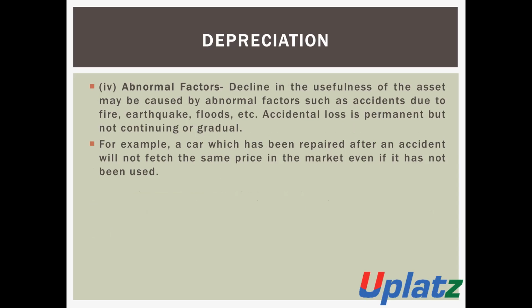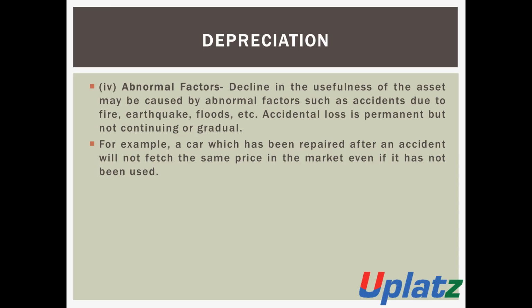Decline in the usefulness of the assets may be caused by abnormal factors. There are some abnormal factors due to which there is a decline in the usefulness of the assets.